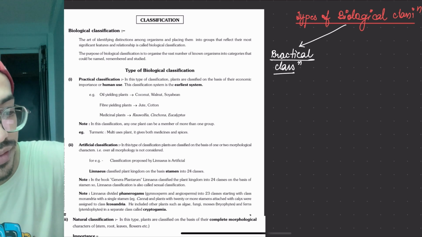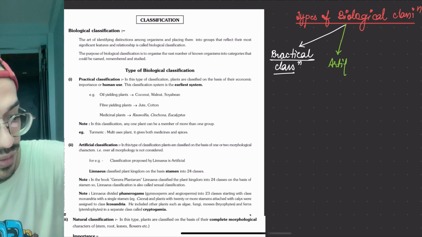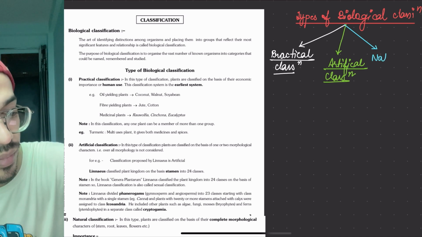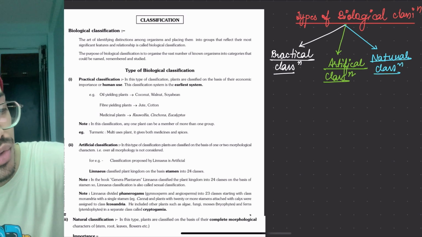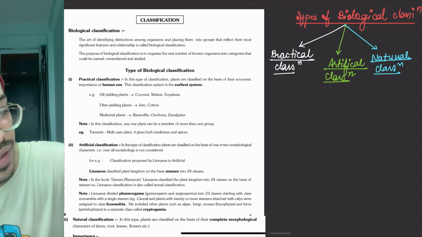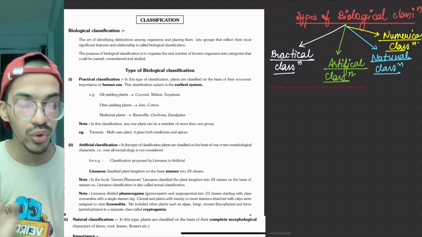Then we have the artificial classification. After that, the natural classification. And the last one is the numerical classification. So these are the 4 classifications which we have to go through.